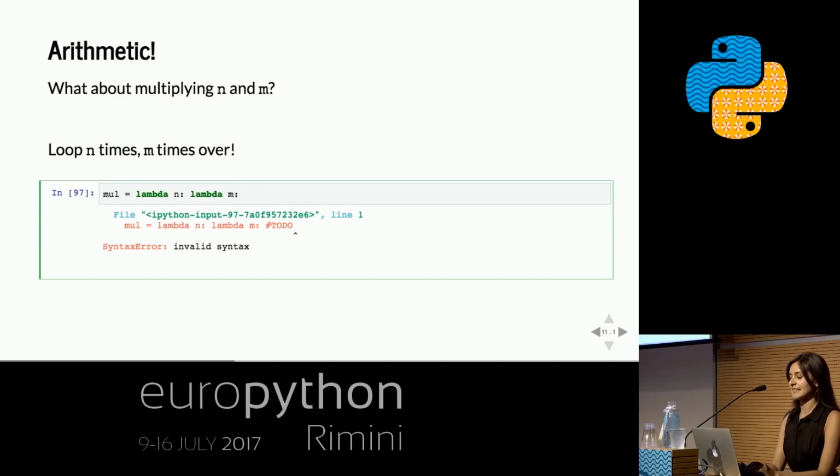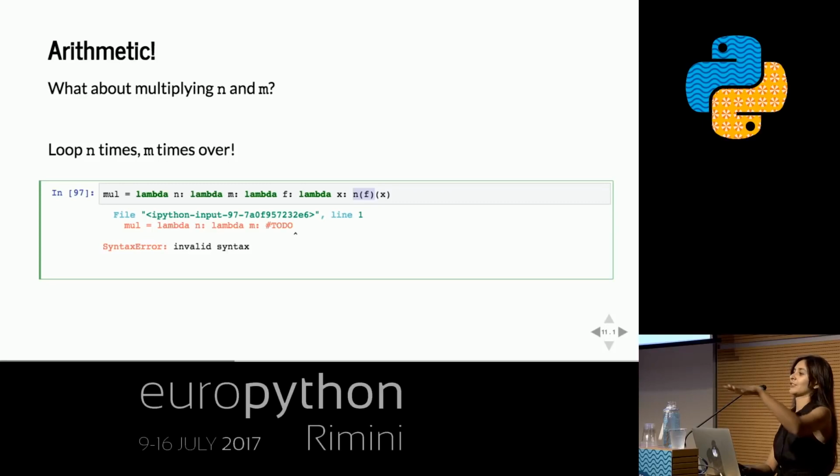So multiply is going to take an n and an m, and it's going to give us another number, which looks like this. Okay, so first we're going to loop n times. If n applied to f gives us a function that applies f n times, then if we apply m to that, that should apply that function m times. So we'd have a loop within our loop.